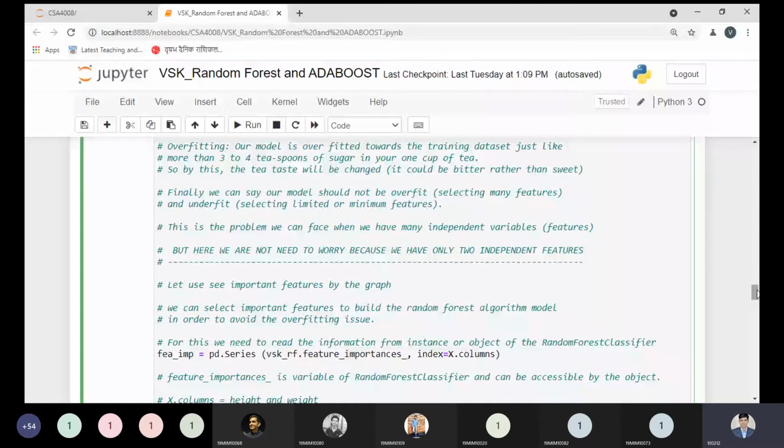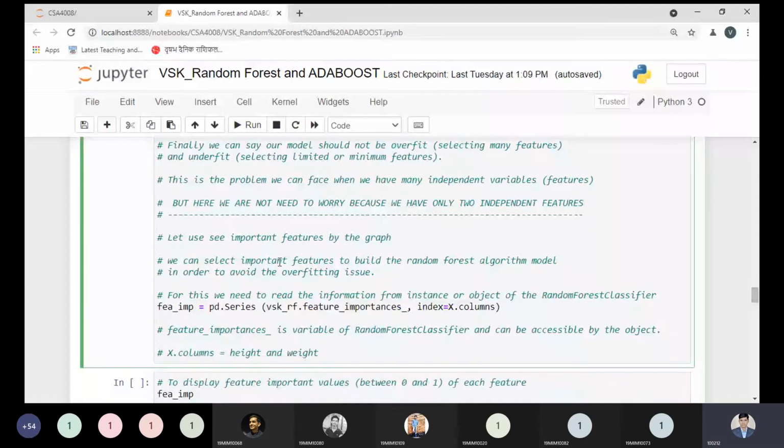So I'm using a very important approach, and from the random forest classifier we can understand this part. I'm making the important feature variable named FEA underscore import. This is a user defined variable, so I'm taking the name over here. If you want to update your name, you can update it.